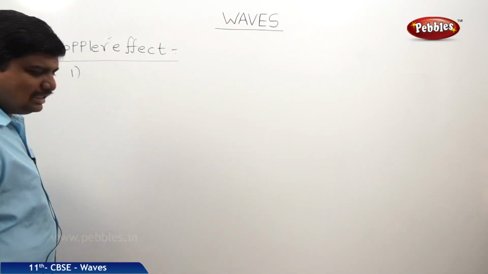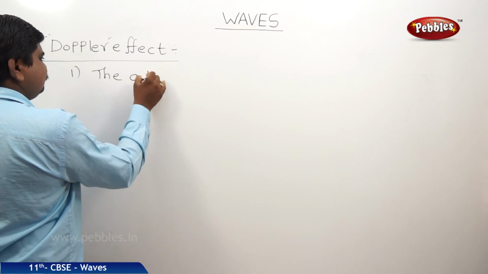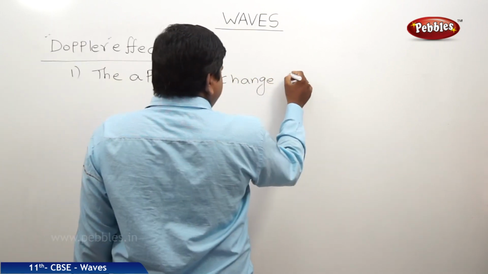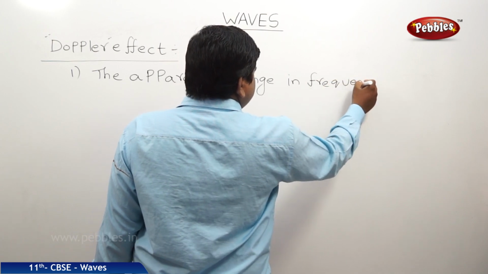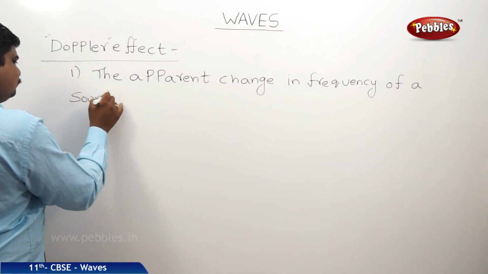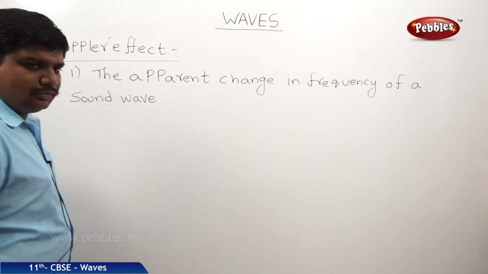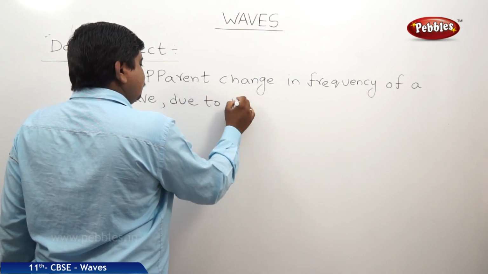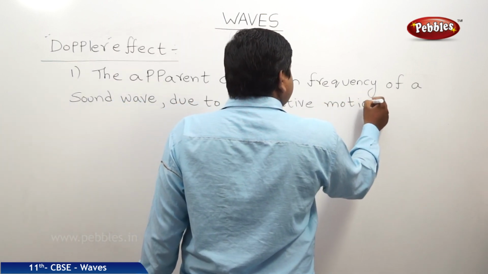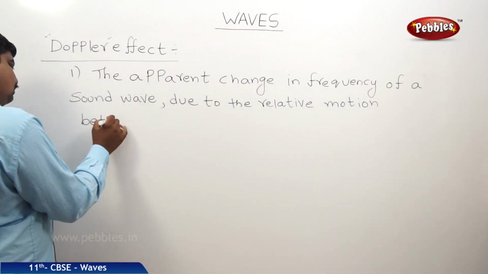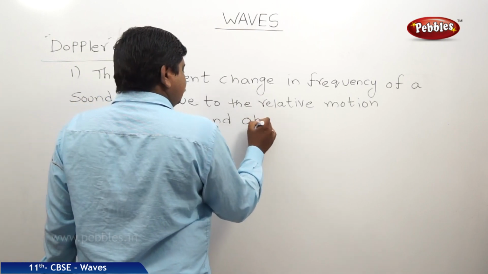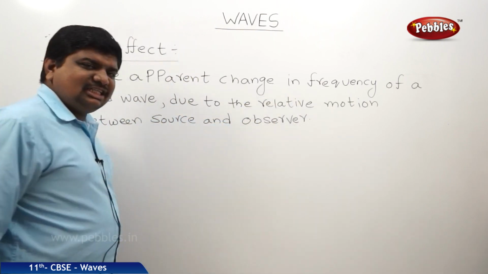So the definition of Doppler effect is like this: the apparent change in frequency of a sound wave due to the relative motion between source and observer. Apparent change means the frequency is going to change.